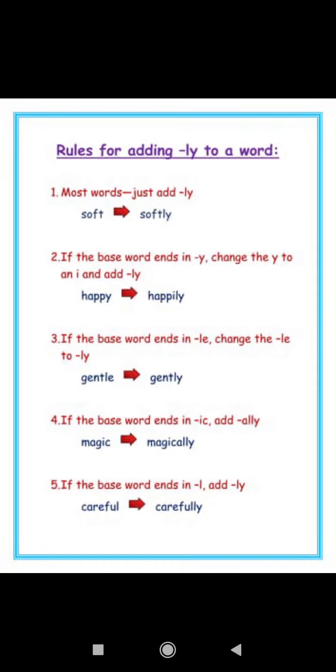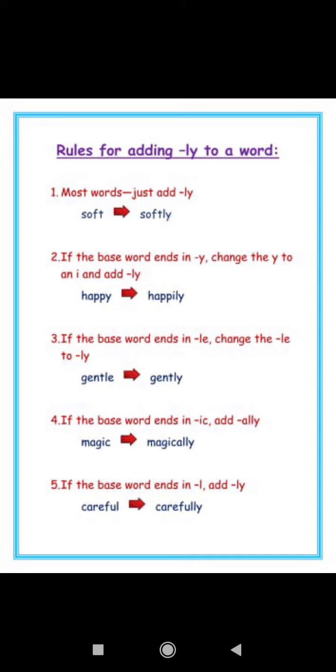Now, children, that we have to add ly to make adverbs is clear to you, but some rules are to be followed to add ly. Ly we will add, but we will follow some rules. The first one is, most of the words just add ly and become an adverb, like soft, softly.